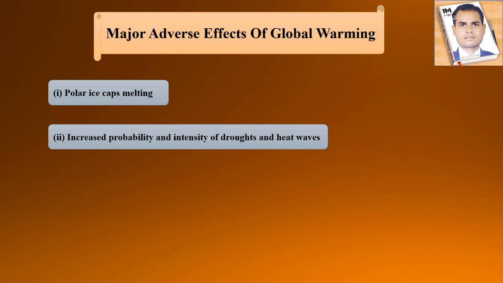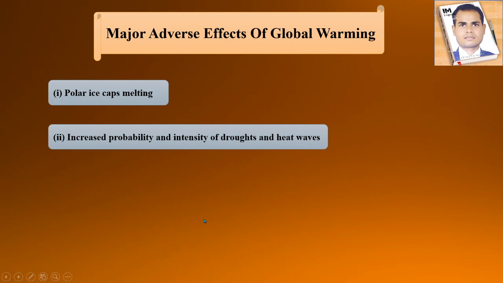We know on the earth's surface two poles are there, north pole and south pole. On these poles you will see there is a large amount of ice present. Because of the absence of sunlight, that ice is present there, right? But as global warming increases, there will be ice caps melting. So that directly affects that ice, right?